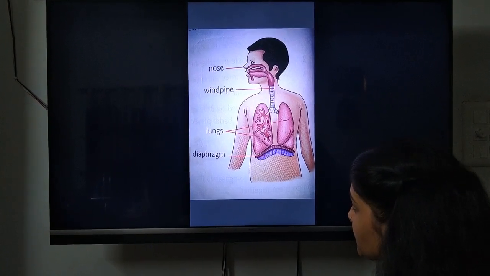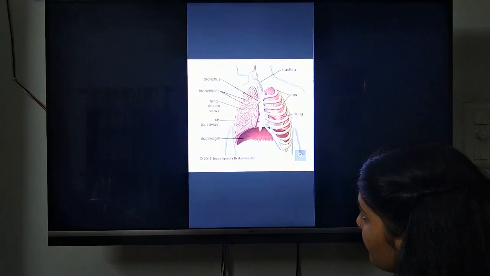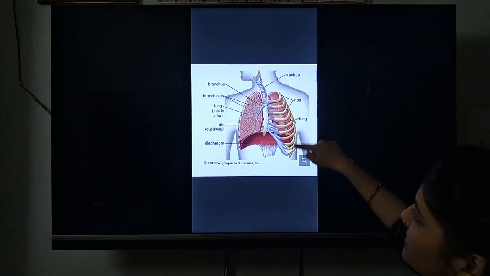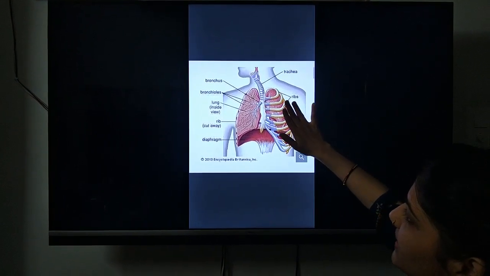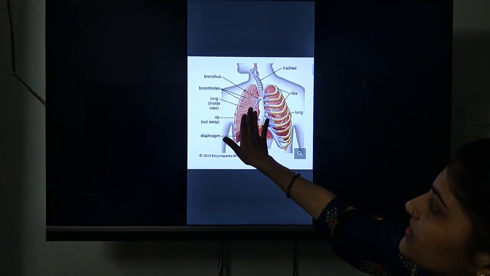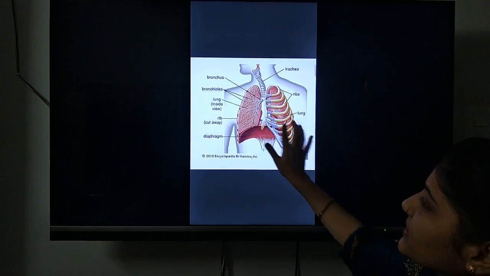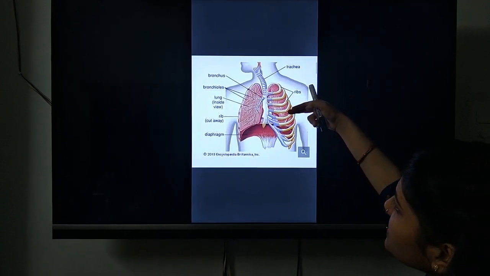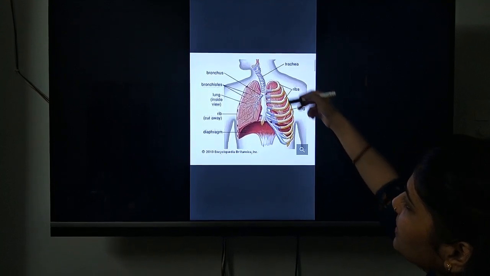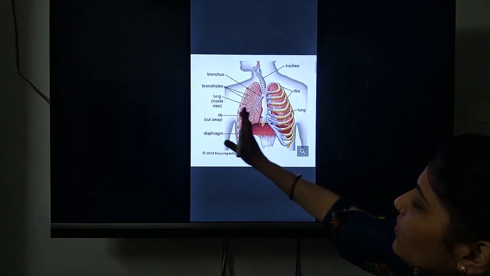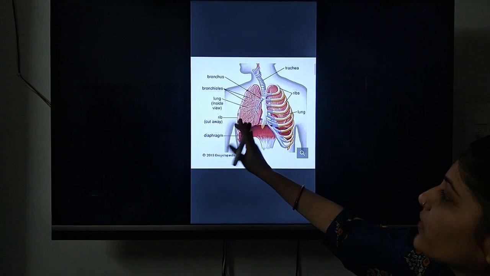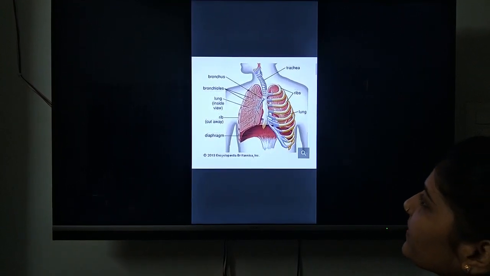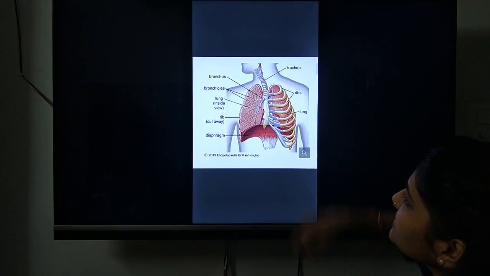Now let us see the rib cage diagram. Here you can see this is the rib cage. On one side the rib cage has been shown, on the other side it is not shown, but it is similar to this. Now here you can see these are the ribs. These are basically the bones. These are 12 pairs on one side, and on the other side also 12 bones are there, so it completes as 12 pairs.